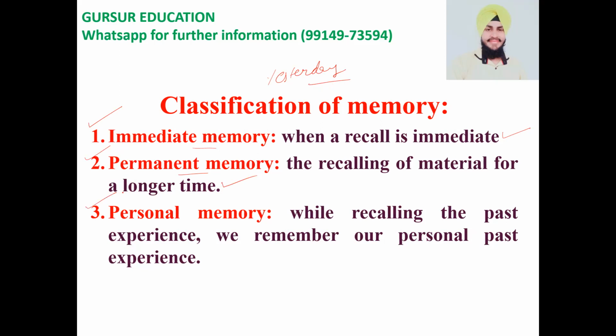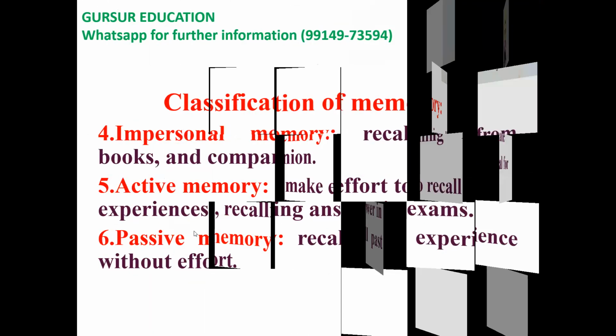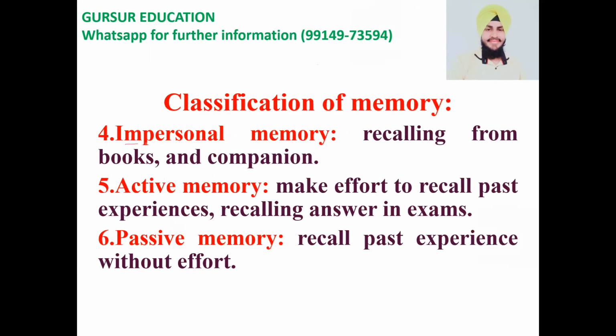Then personal memory: when you can recall your past experiences, this is known as your personal memory. The next one is impersonal memory: when you recall from the books you are reading right now, or from your friends when you meet them and they remind you of things which happened with you in the past, these kinds of memories are known as impersonal memory.